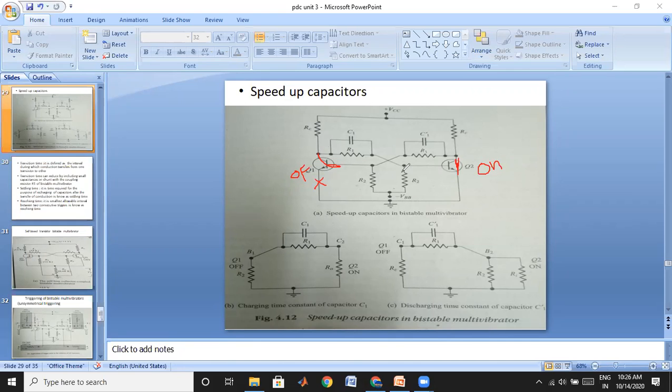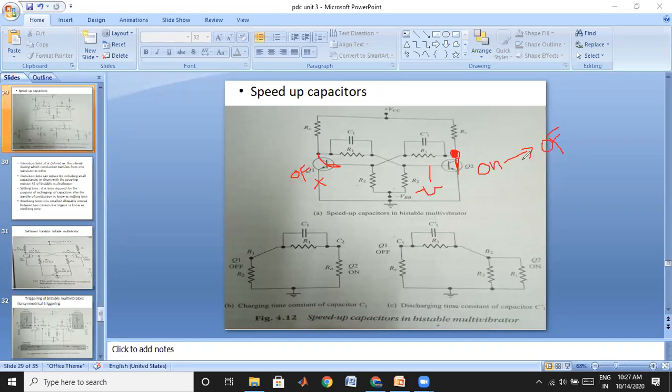Now if we observe, if there is no capacitor, whatever signal is present here has to drive the base. If I apply a gate signal, a triggering pulse, to the base of this transistor, it has to change the state of this transistor. That means this one has to move to the off state.